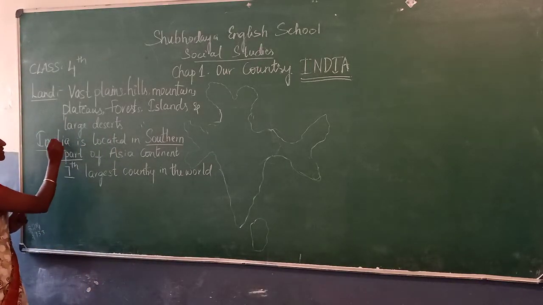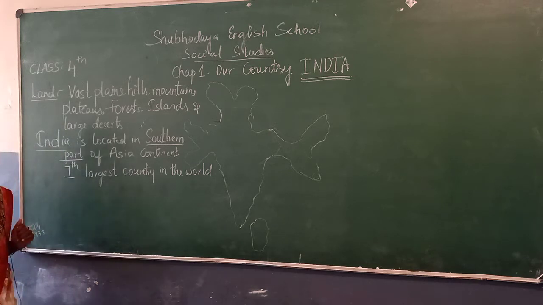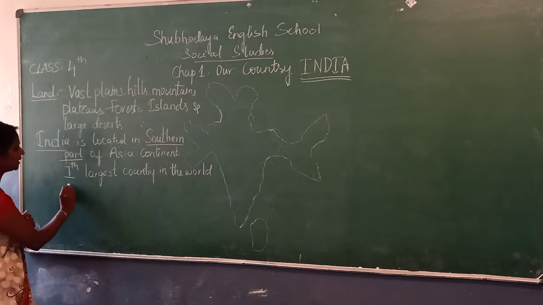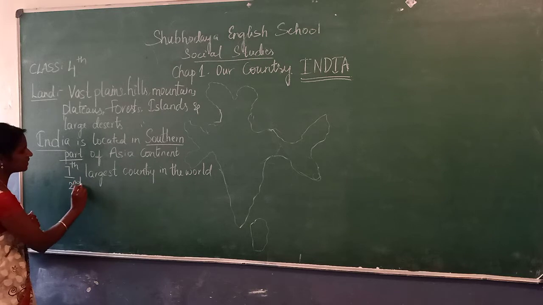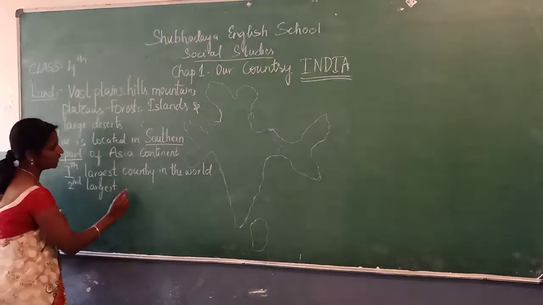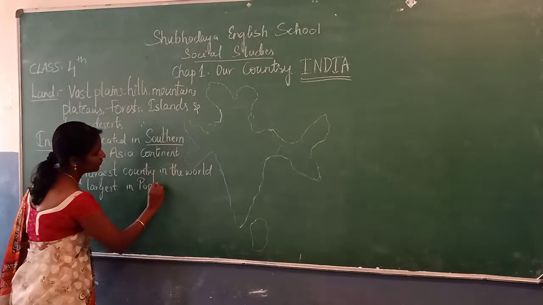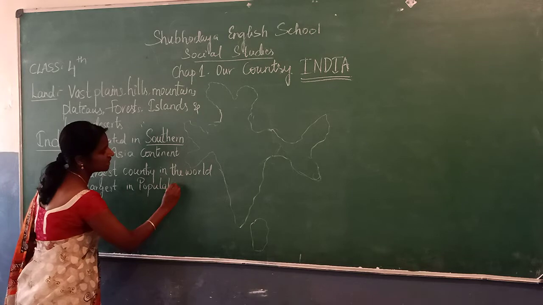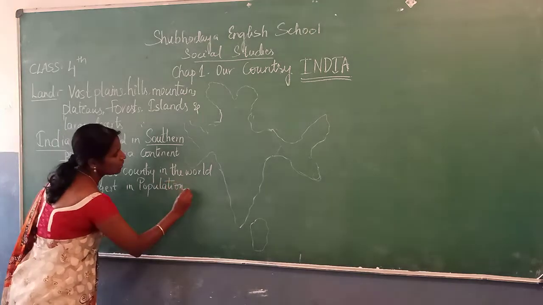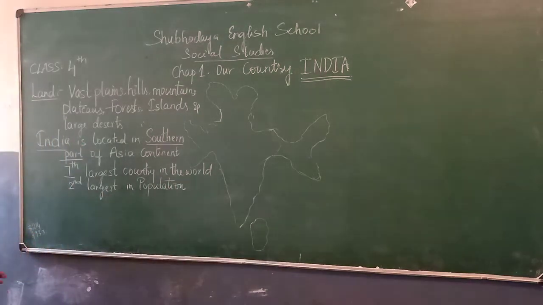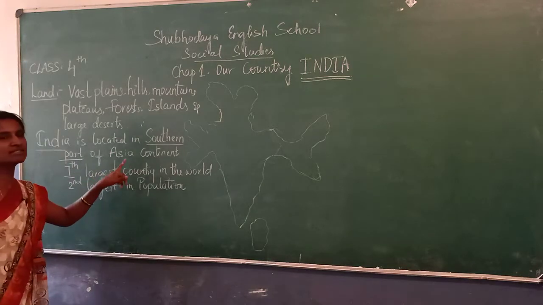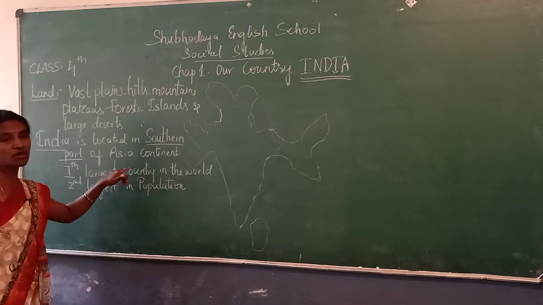India is the 7th largest country in the world, and it is 2nd largest in population. That means India is hugely populated. Okay, India is located in the southern part of Asia continent.